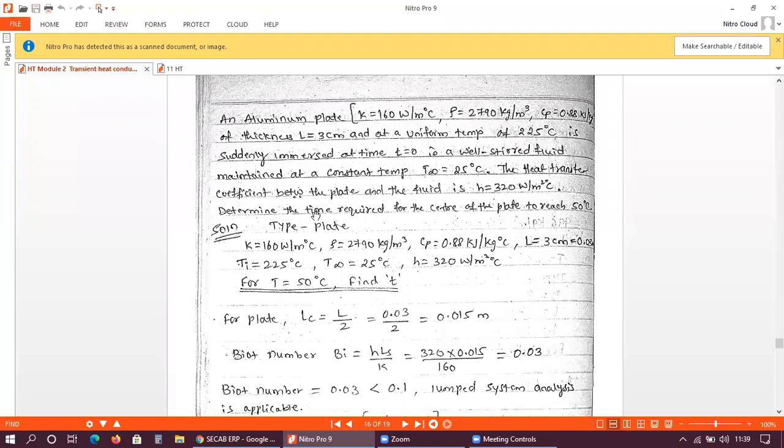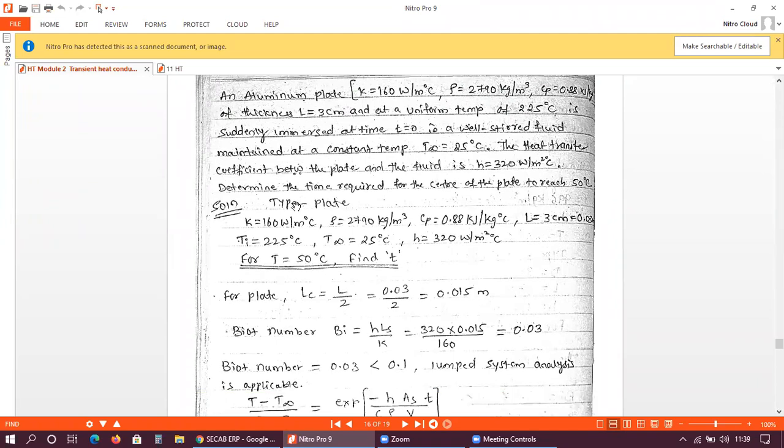Okay. So here we need to calculate the time required, right? The time required for the center of the plate to reach 50 डिग्री सेल्सियस. तो 50 डिग्री रीच होना है, प्लेट का टेम्परेचर 50 डिग्री रीच होना है. तो after how many seconds the temperature of the plate will be 50 degrees Celsius. So it has been asked. Okay, so we'll go with this. So it is a plate.